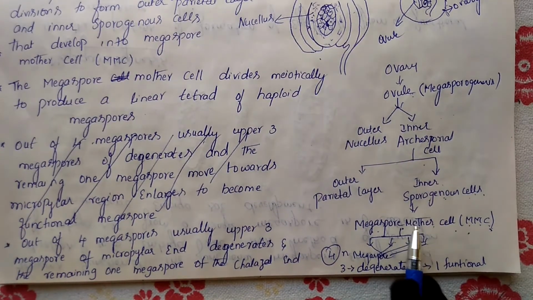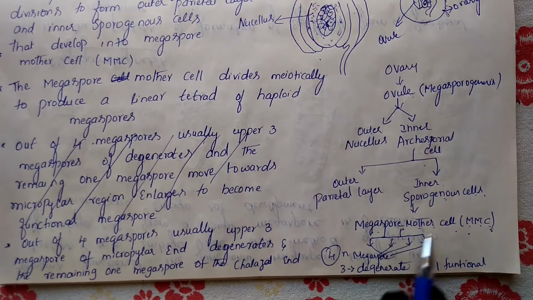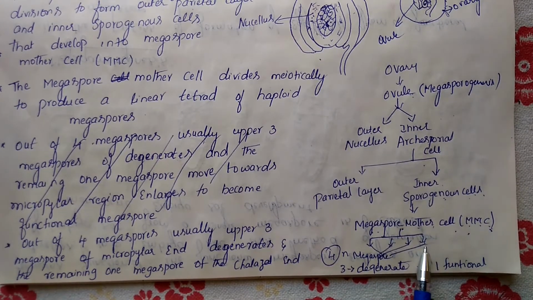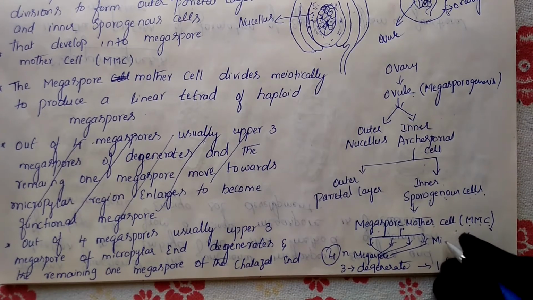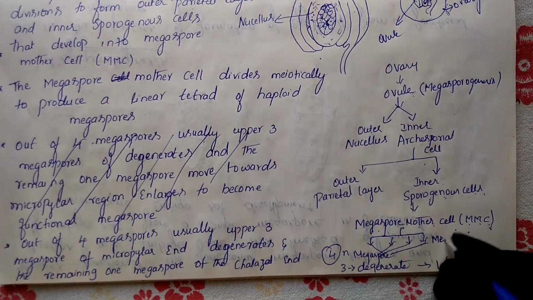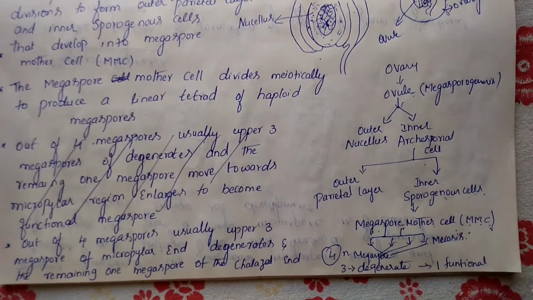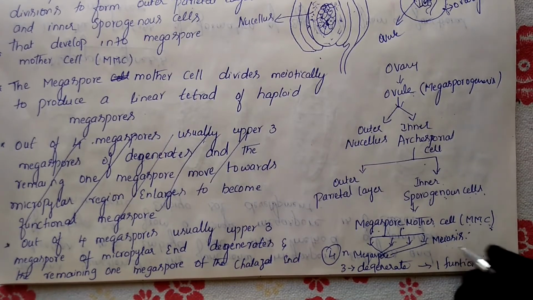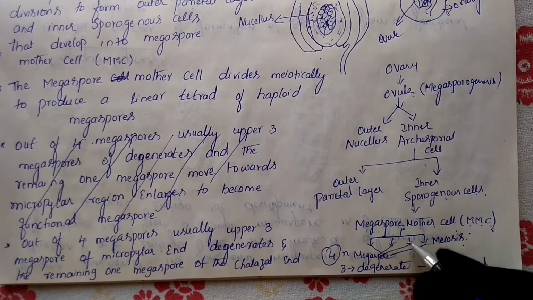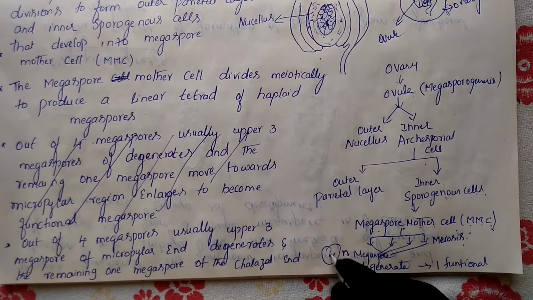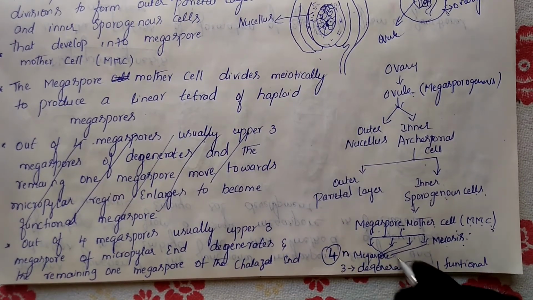Next, this megaspore mother cell undergoes meiosis cell division, and produces 4 haploid megaspores.